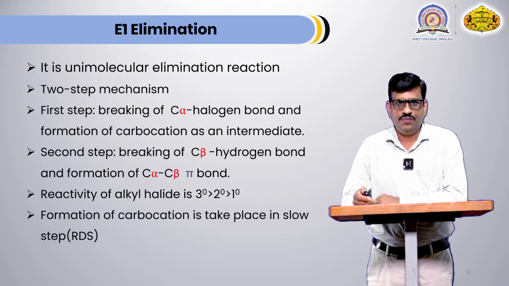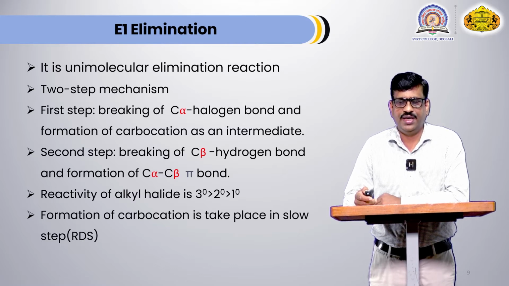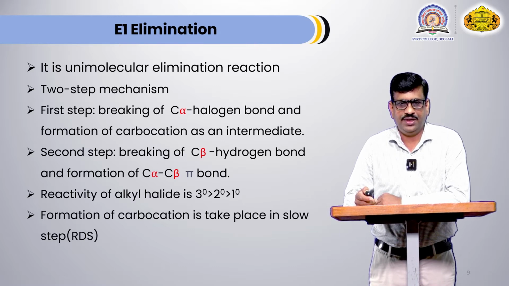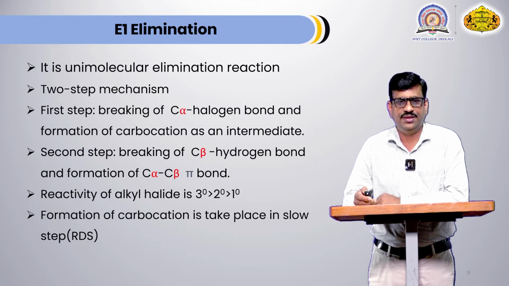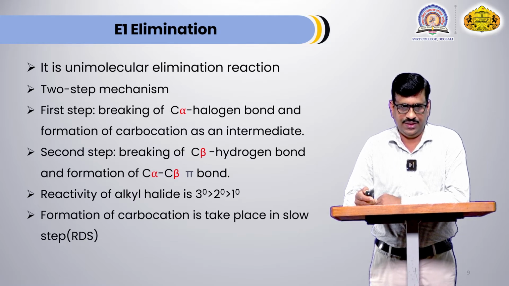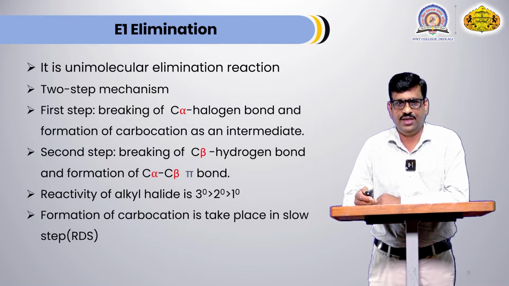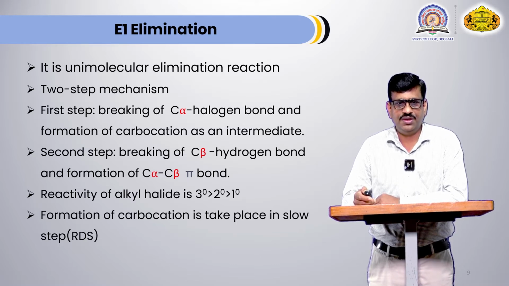These are some features of E1 elimination. It is unimolecular elimination reaction. It is two-step mechanism. First step is breaking of C alpha halogen bond and formation of carbocation as an intermediate. When halogen atom leave the molecule, it leave with electron pair, and that's why that carbon become electron deficient. It carries positive charge and this intermediate is termed as carbocation. Second step is breaking of C beta hydrogen bond. The bonding pair of electron which is present in C beta hydrogen are utilized for formation of C alpha C beta pi bond.